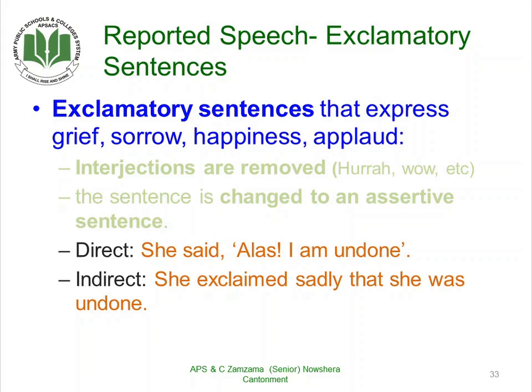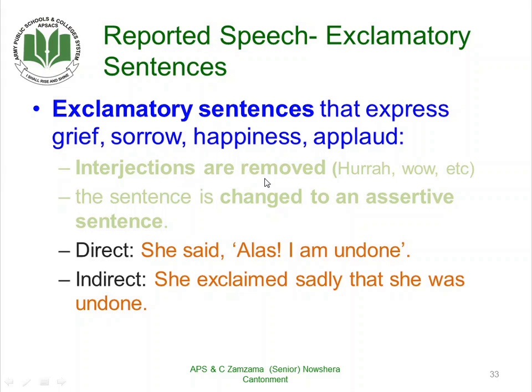Now here, exclamatory sentences. Of course, as you all know, exclamatory sentences are those type of sentences which have some expression of feelings that can be grief, sorrow, happiness, applause, or any other feeling. While converting exclamatory sentences from direct into indirect speech, we do not need to use interjections.